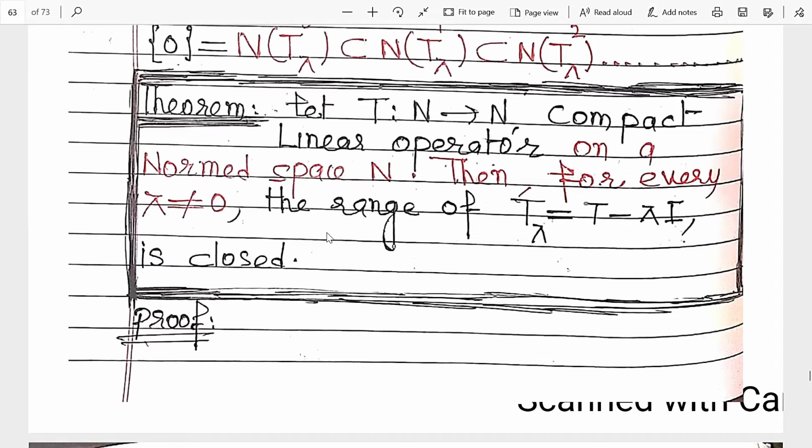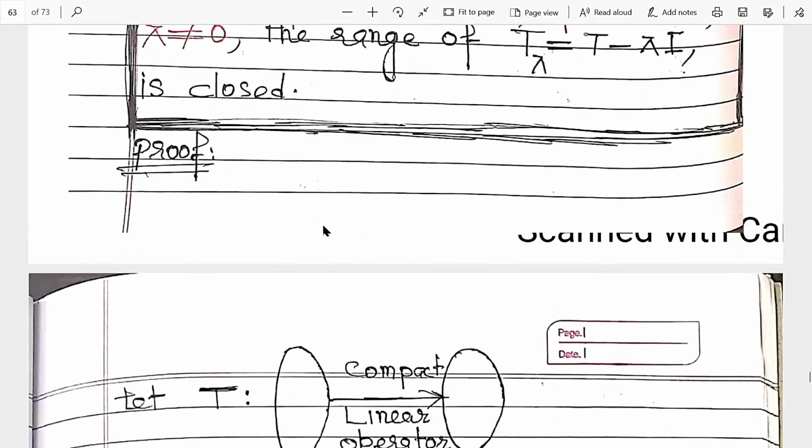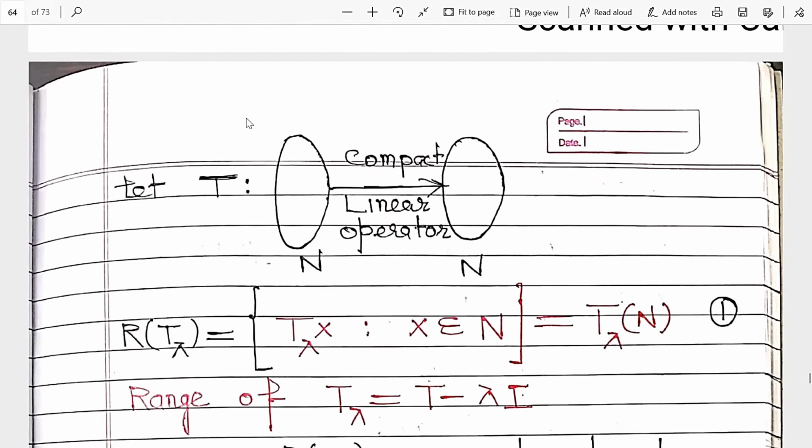So we will prove this result step by step. First, T is a compact linear operator from N to N dash, and we already discussed the definition of a compact linear operator.